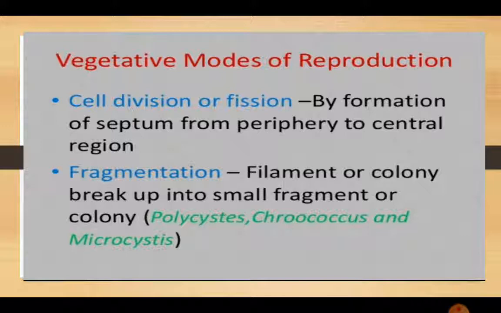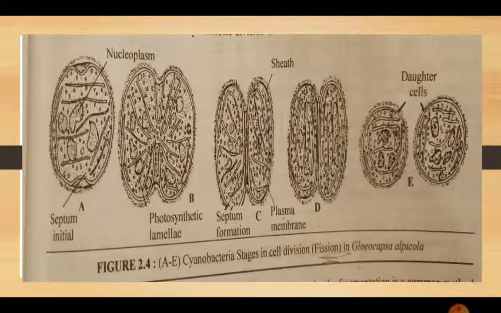So first of all, vegetative reproduction takes place in four ways. First of all, by fission, that is by formation of a septum from the periphery to the central region. In the next diagram we can see that a septum initiates in the center, and fission means that from one cell two daughter cells are produced. The septum grows toward the center and two cells are formed.